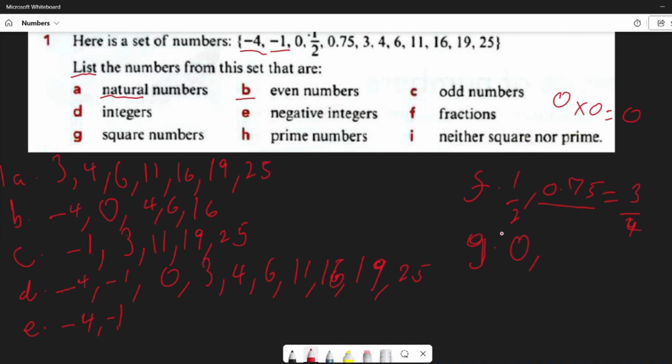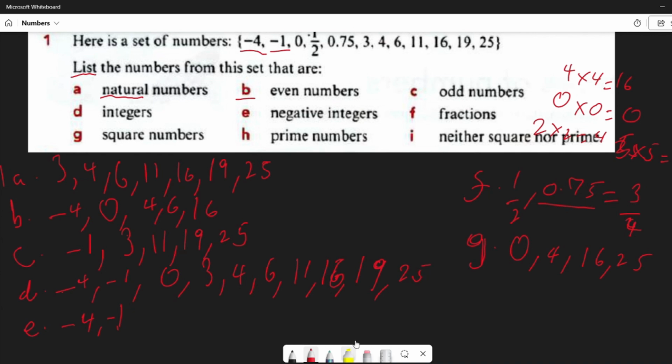So 0 is here. Another one can be 4, because 4 is 2 times 2, and so that will be 4. After that, we have 16, which is 4 times 4, and then 25, which is 5 times 5. So those are all the square numbers.